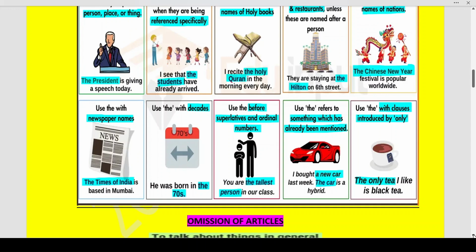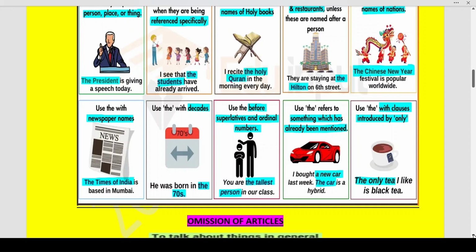Use the before superlatives and ordinal numbers. Now what are superlatives? When we compare adjectives, the superlative is the highest degree of comparison of adjectives. So you are the tallest person in our class. Tallest is tall, taller, tallest. Tall is the positive form, taller is the comparative form, and the superlative form is tallest. So wherever we use superlative forms, we use the.